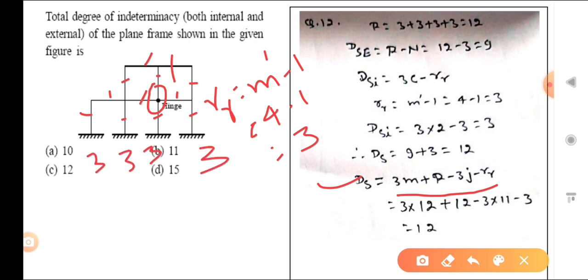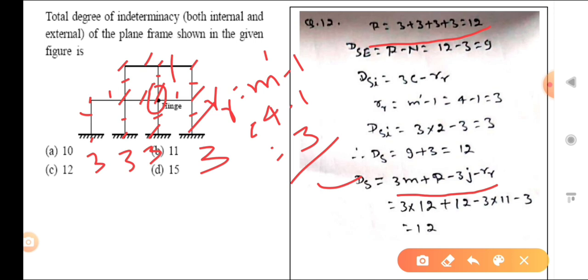So that is equal to 12. Okay, so R is equal to 12. You can see like that. And J, you can find how much? Total number of joints, including hybrid joints also: 1, 2, 3, 4, 5, 6, 7, 8, 9, 10, 11. So J is equal to how much? 11. And the relay reaction we have found is 3.